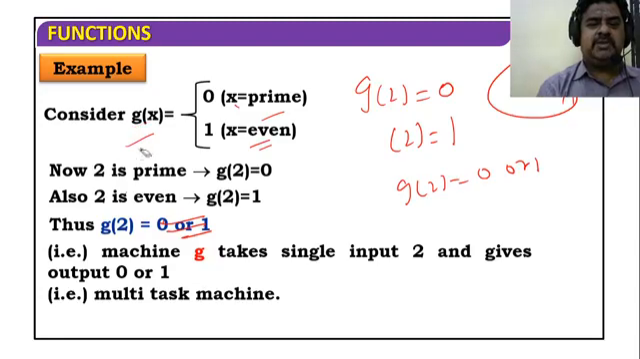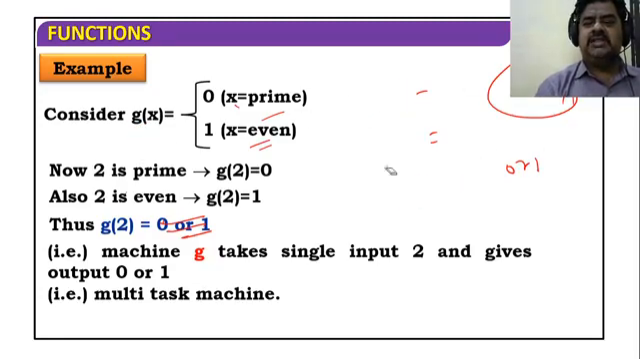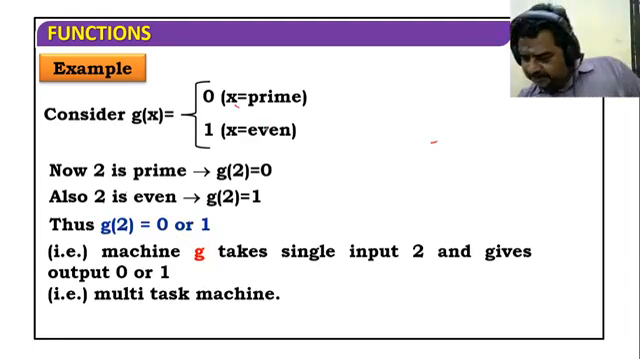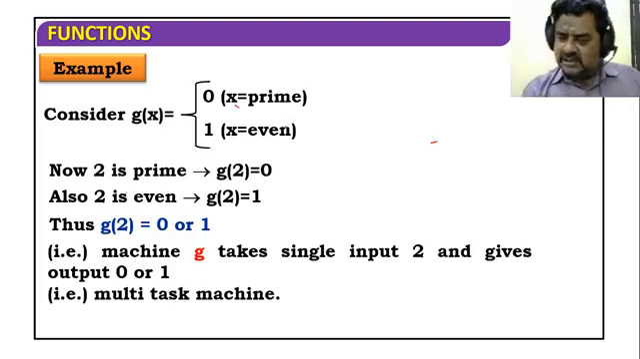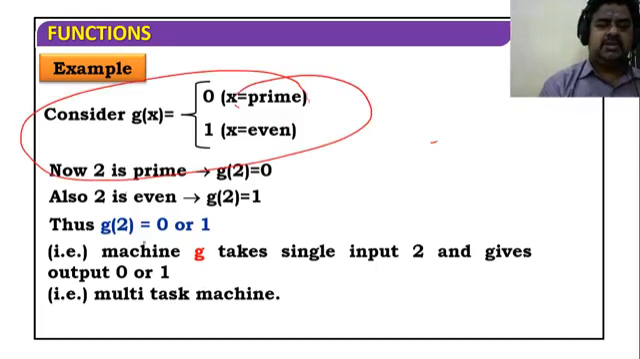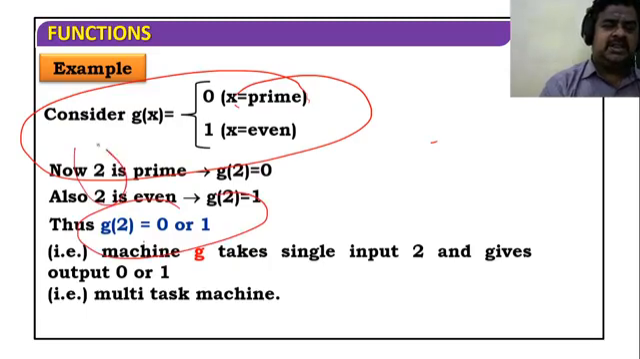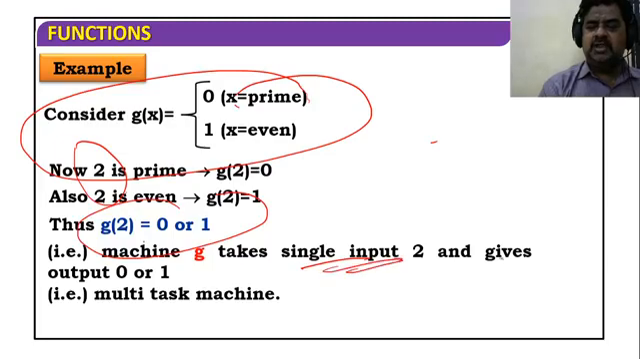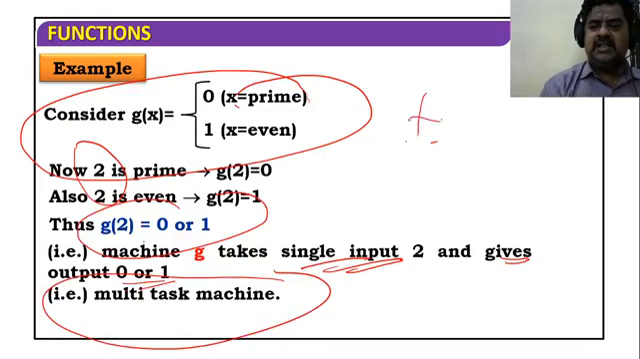See, I gave 2 as input. If it is prime, it's 0. 2 is a prime number, you know that. If it is even, then it is 1. g of 4 is also 1. I consider 2 is a prime and also 2 is an even number. Muthukrishnan, Gunashekhar, welcome to the classroom, and also Rajendra. So the corresponding output for g of 2 is either 0 or 1, but the machine g takes a single input 2 and gives output either 0 or 1. That's why it is called a multitask function.